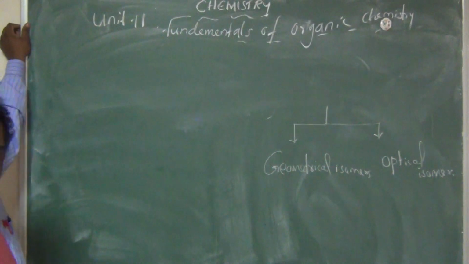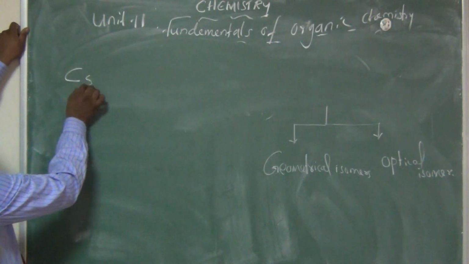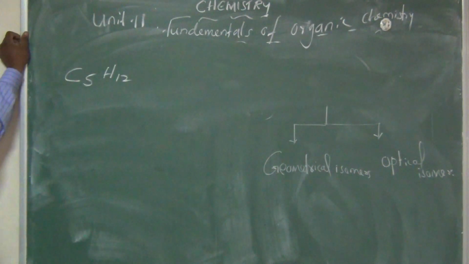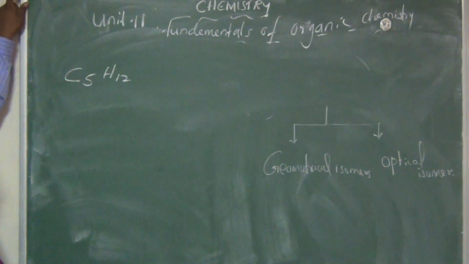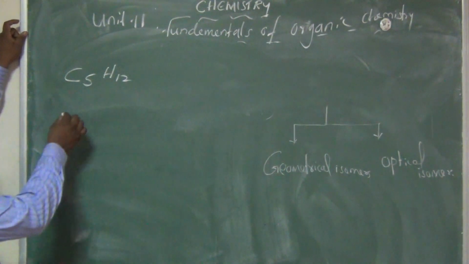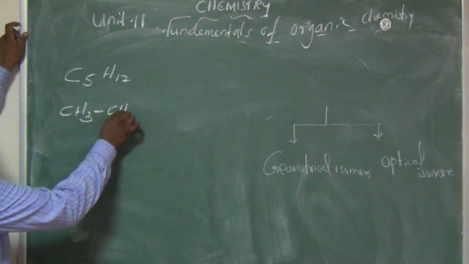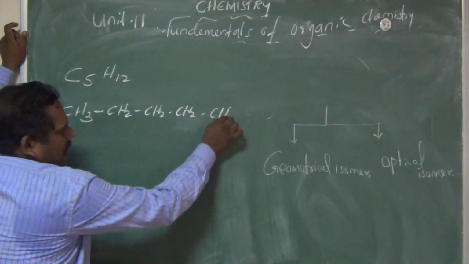For example, one compound has the molecular formula C5H12. Here I am writing one of the compounds: CH3, CH2, CH2, CH2, CH3.